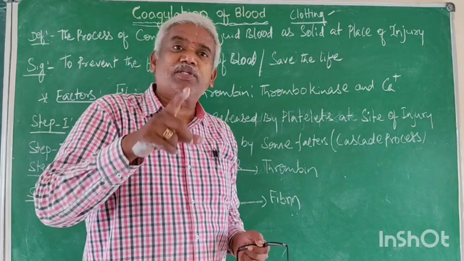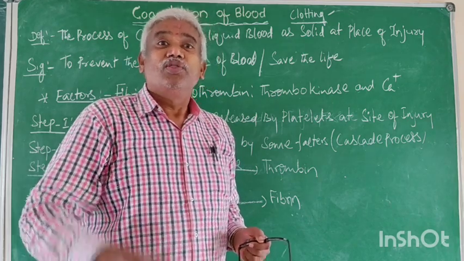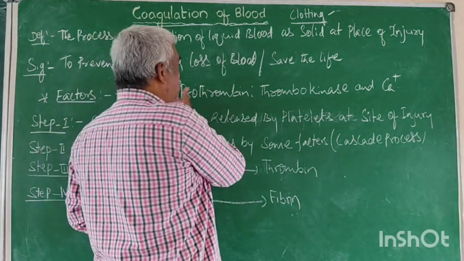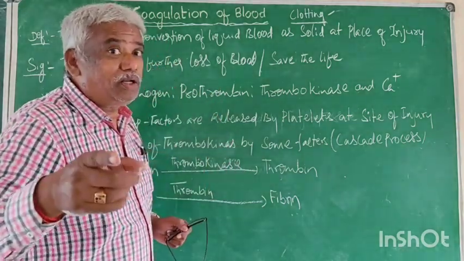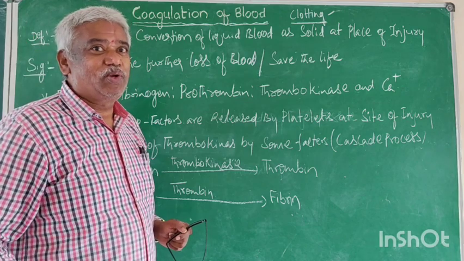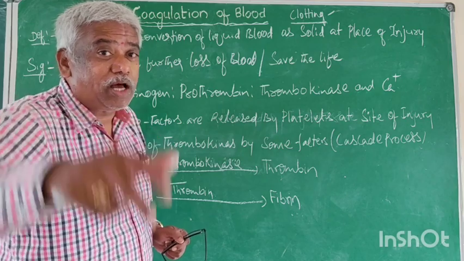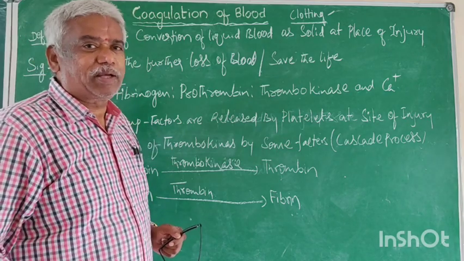92% of it is water, 6% is proteins. These proteins are like fibrinogen and prothrombin. The two important ones are globulin and albumins. These are the plasma proteins which are dissolved in the water and form plasma.